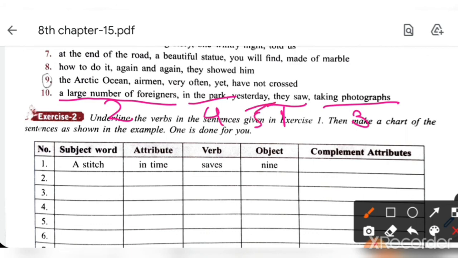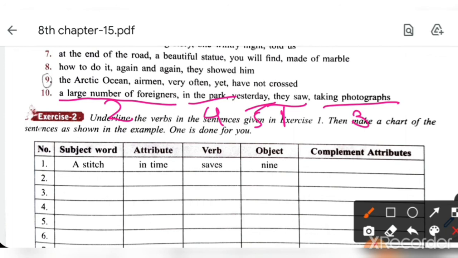I repeat the answer: they saw a large number of foreigners taking photographs in the park yesterday. Understood? So that's all for exercise 1.